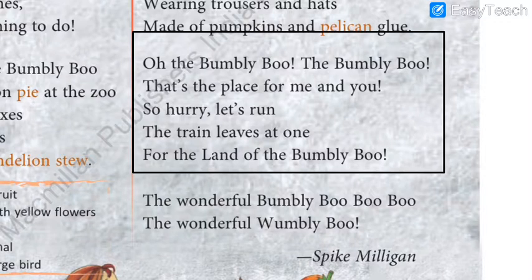Okay, what is the meaning of gnu? Name of an animal. You never see a gnu. So my dear students, this is the photo of a gnu. See, like a wild cow, isn't it? Have you ever seen this? Yes, I have seen it on the Discovery Channel. If you watch Discovery Science or something related to nature, you can see these are very wild. Sometimes 3 or 4 can fight with a lion together, correct? But these are never seen in the land of Bumbleboo. Okay.